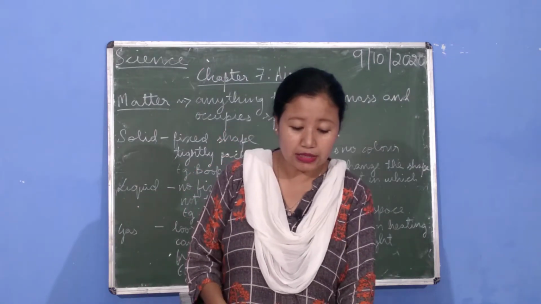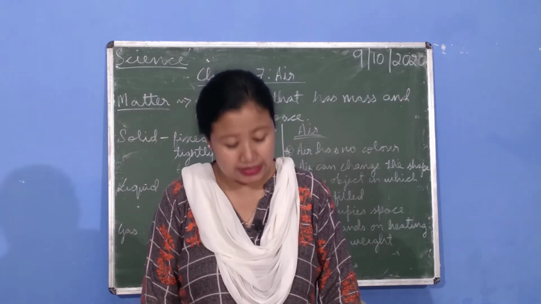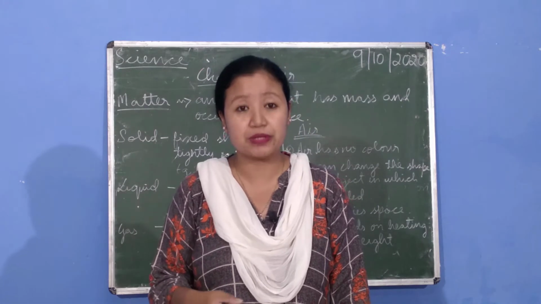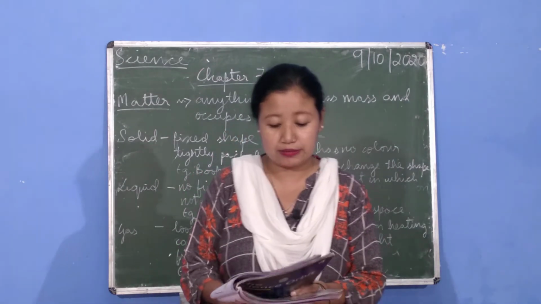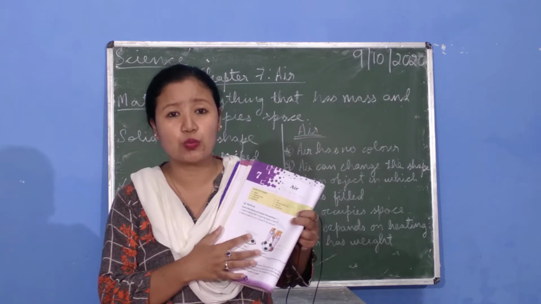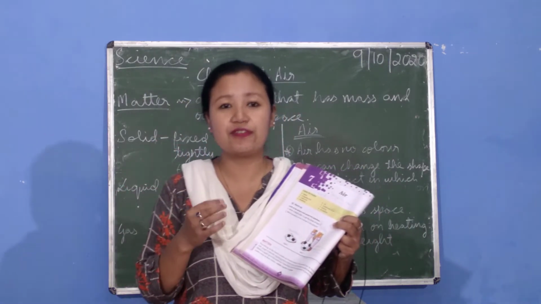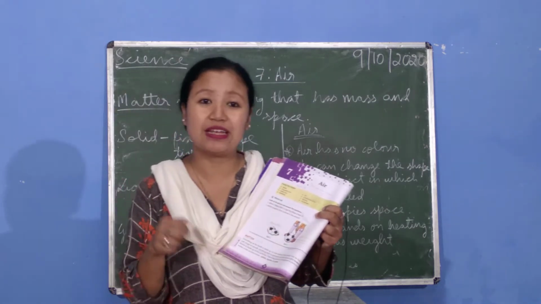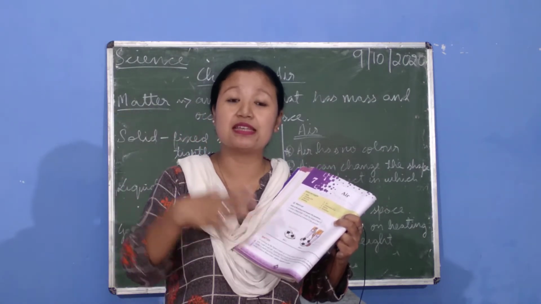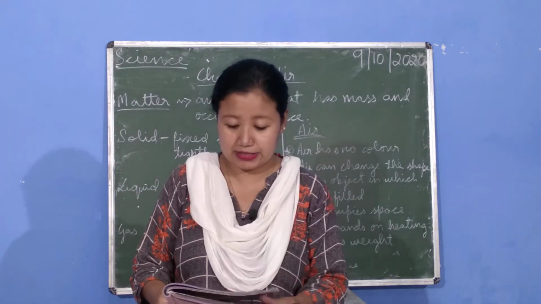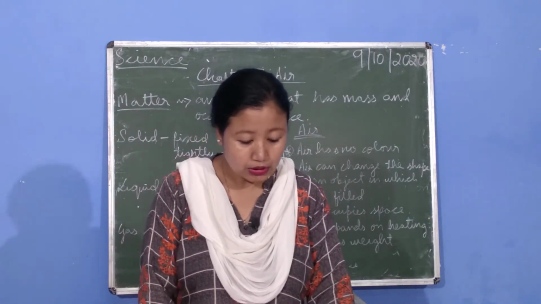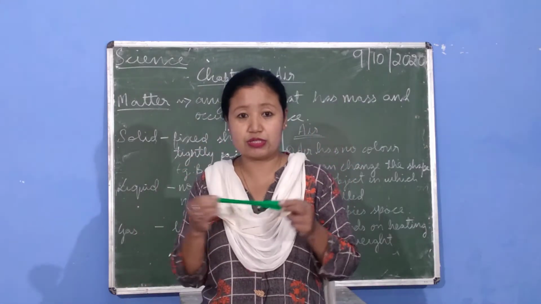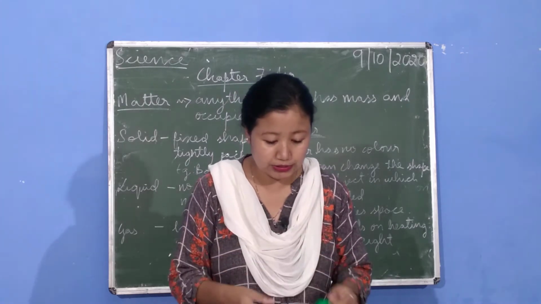Now if you go to page number 76, you have ball 1 and ball 2, the picture. If you see the first one, ball 1 is deflated, or it is small in size. Now if you see ball 2, they've put air in it, so the size has also increased and it has inflated. You can try it with a balloon also to see whether the shape will change or not.